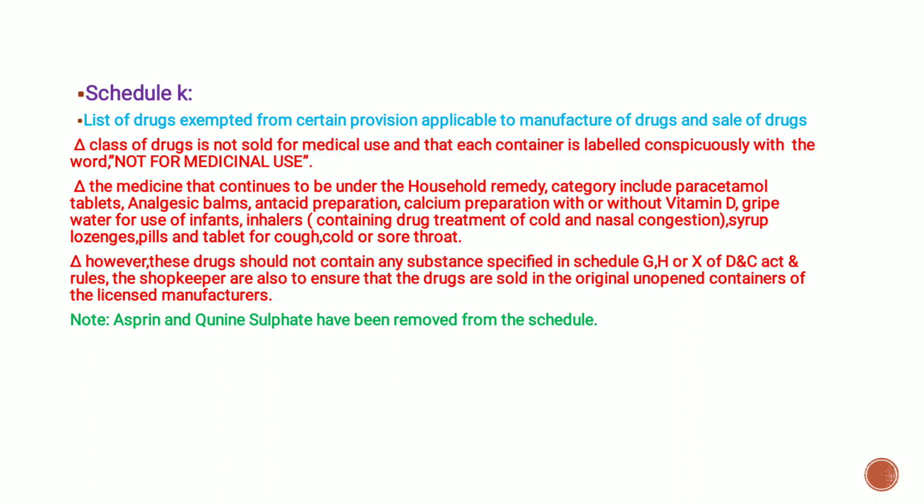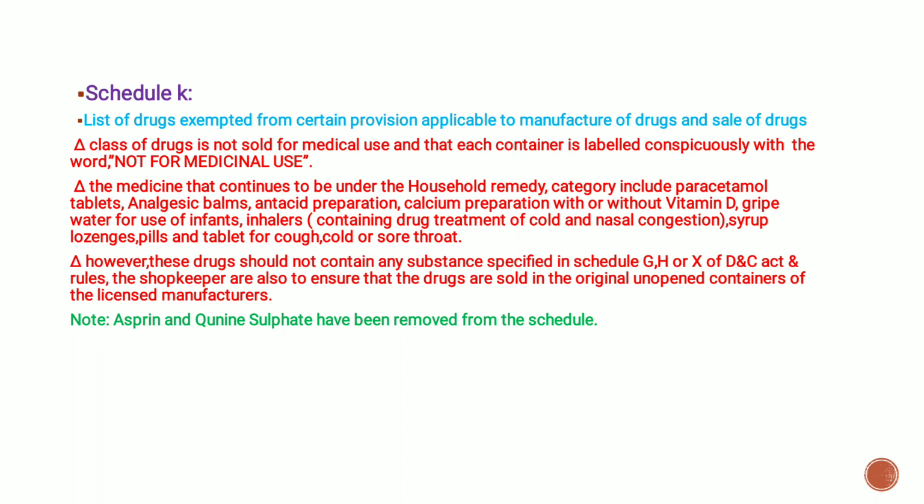Next is Schedule K, the list of drugs exempted from certain provisions applicable to the manufacture and sale of drugs. This class of drugs is not sold for medical use, and each container is labeled conspicuously with the words not for medicinal use.